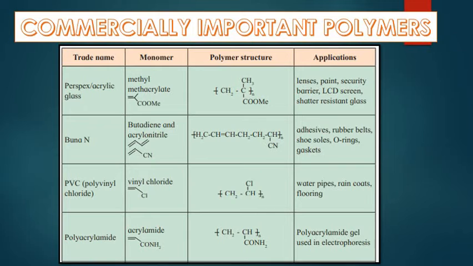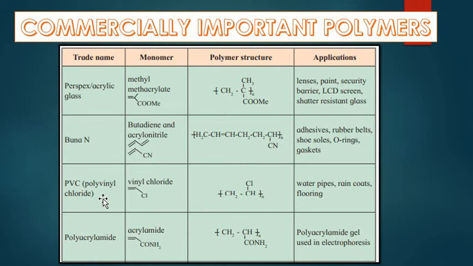Then some polymers which have commercial importance. Number one is acrylic glass or perspex. It has the monomer methyl methacrylate. This is the structure of this polymer, and its applications are in lenses, paint, security barriers, LCD screens, and shatter resistant glass. Another polymer is Buna-N. Monomers for Buna-N are butadiene and acrylonitrile. This is the structure of this polymer, and it is used in adhesives, rubber belts, shoe soles, O-rings, and gaskets.